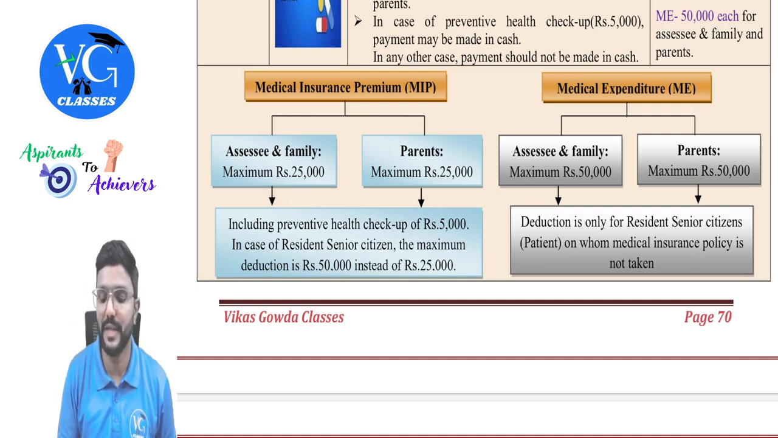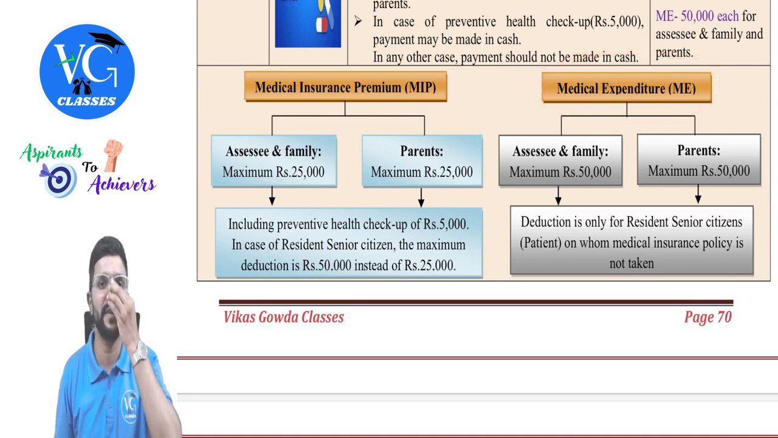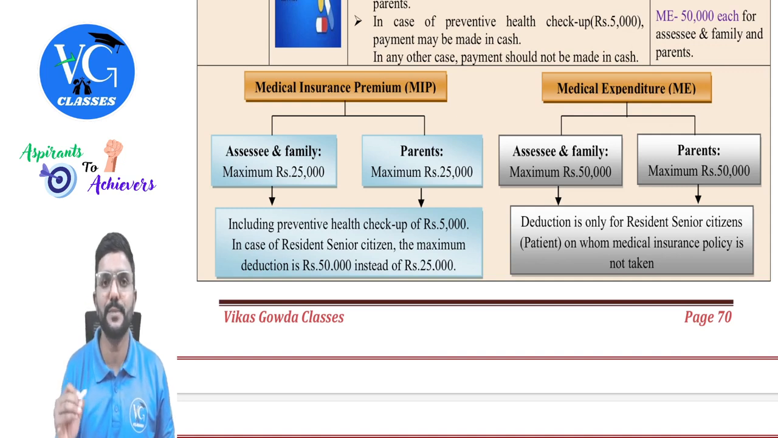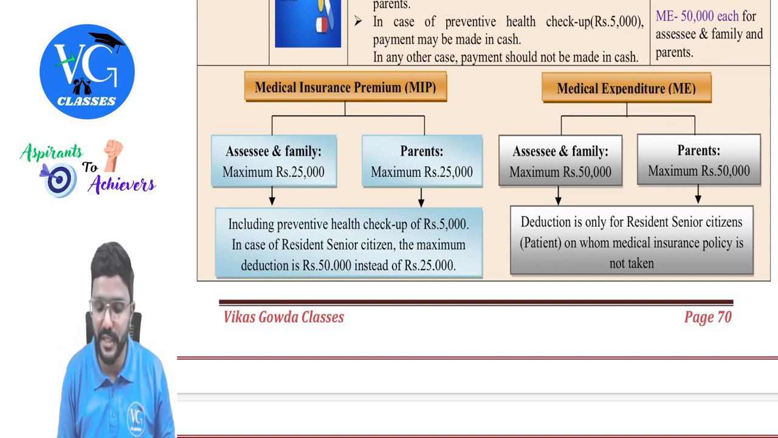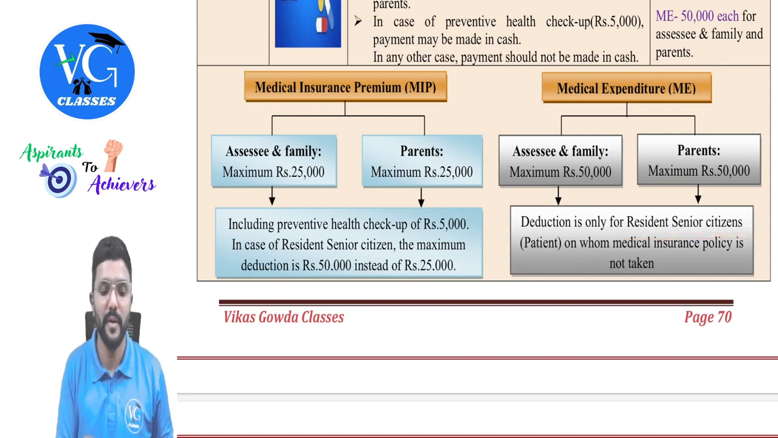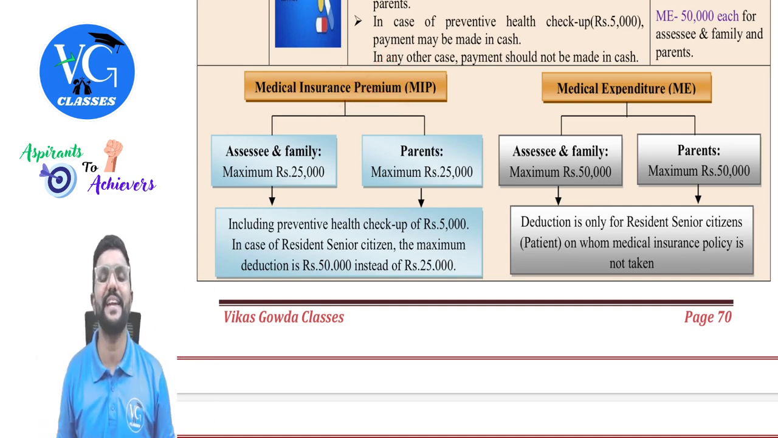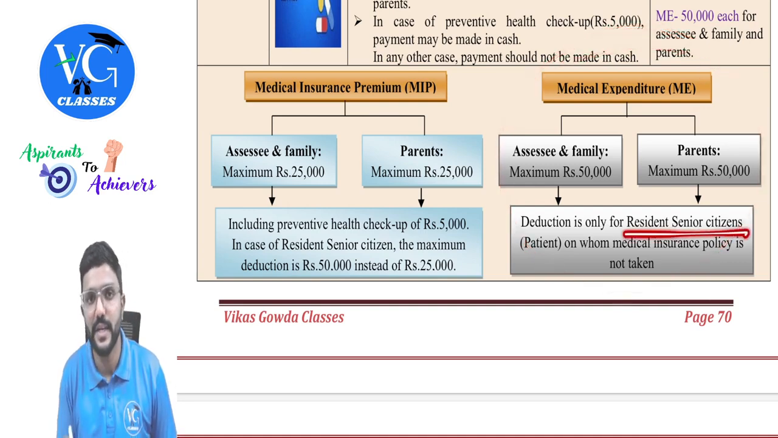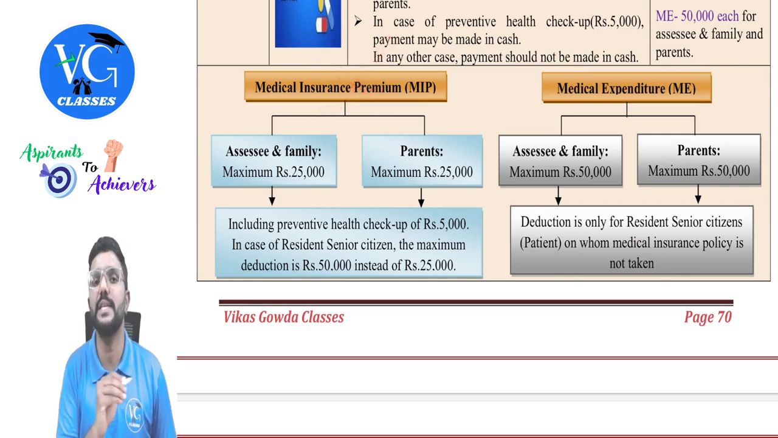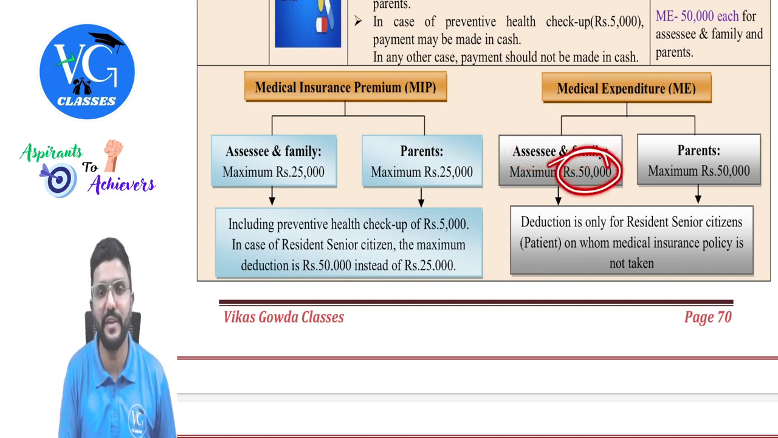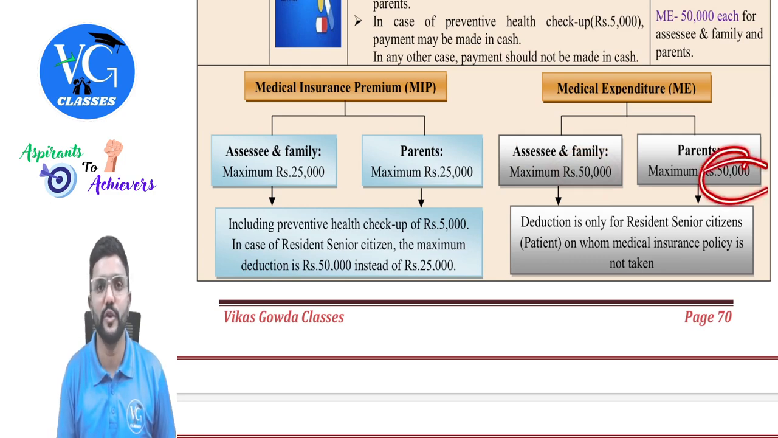Then coming to the second type of deduction covered under this section, which is medical expenditure. Medical expenditure is allowed as deduction only if a patient is a resident senior citizen in whose name policy is not there. Because if policy is there, the expenditure will be taken care by whom? Insurance company. So here they are giving deduction for medical expenditure only if a patient is a resident senior citizen in whose name the medical insurance policy is not there. In that case, for assessee and family, maximum deduction is how much? 50,000 straight away. And for parents, both father and mother put together, it is 50,000.